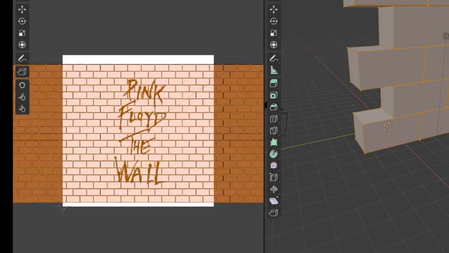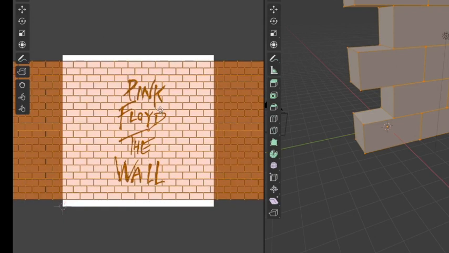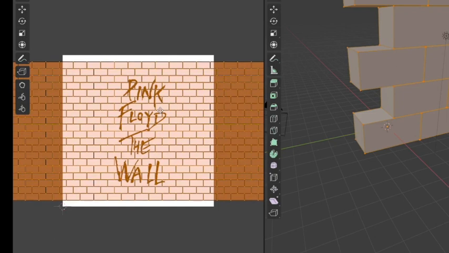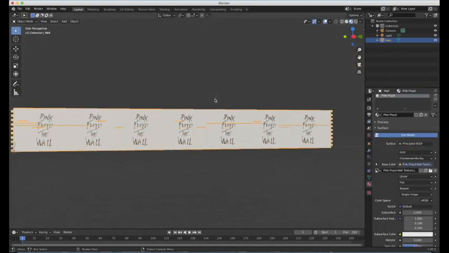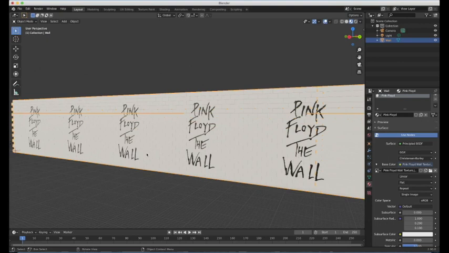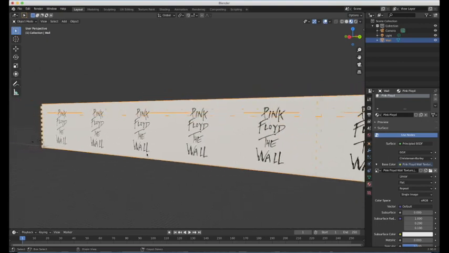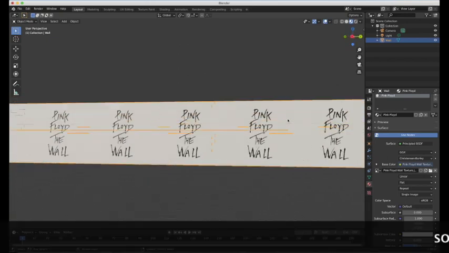So I'm just sort of lining it up so it's like that. It's a little bit low down, so I'll hit enter to OK that. And if you press G, that's G for grab, you can slide it up a little bit and get it as even as you want. Just look at how the design fits within the bounds here. Go to layout again. Now you will see that this image is tiled across this object. So that's a default setting. Looks pretty cool, I suppose.